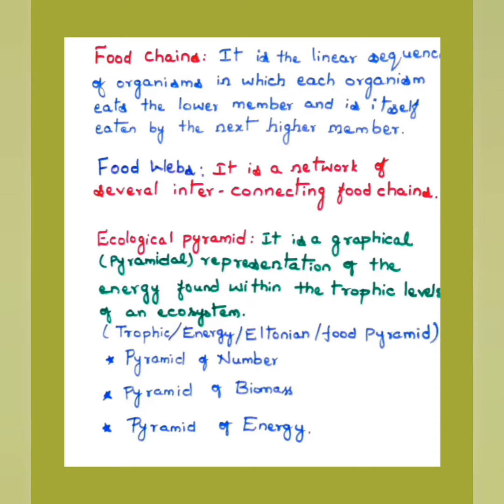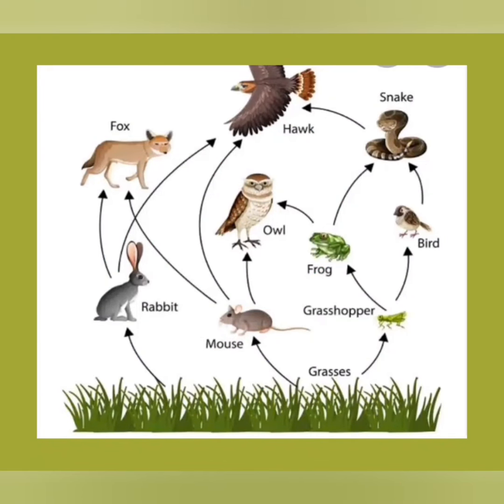Next we shall move to food webs. A network of several interconnecting food chains is called a food web. This image represents a simple food web. Here you can observe the producer grasses, and grasses are eaten by grasshoppers, grasshoppers are eaten by frogs, frogs are eaten by snakes. Again, grasshoppers are also eaten by small birds, birds are eaten by snakes. Even frogs are eaten by owl.